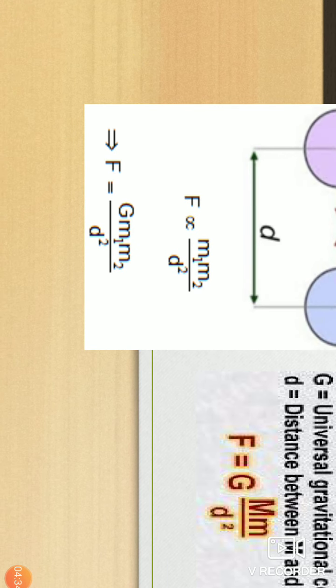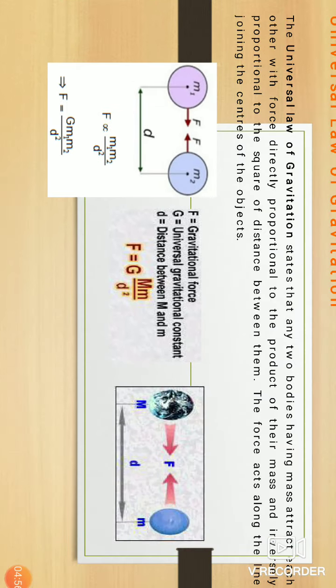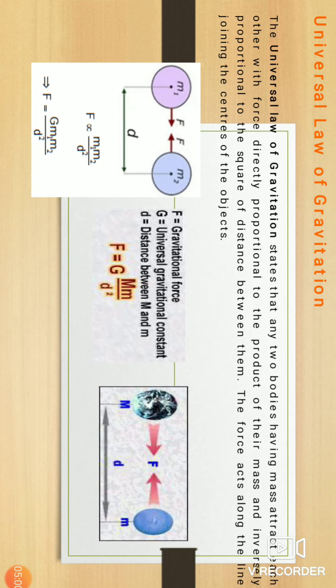Here F is equal to capital G, where capital G indicates the gravitational constant, times m1 and m2 divided by d square. Okay, it's about gravitation, the universal law of gravitation.